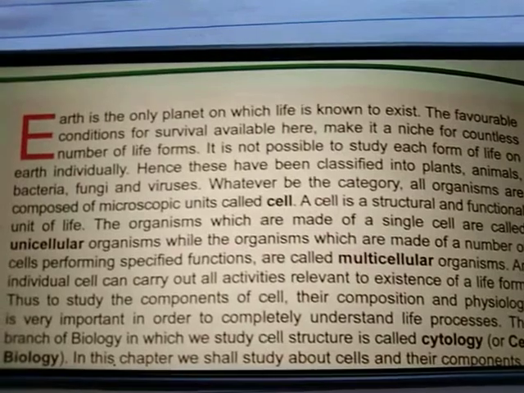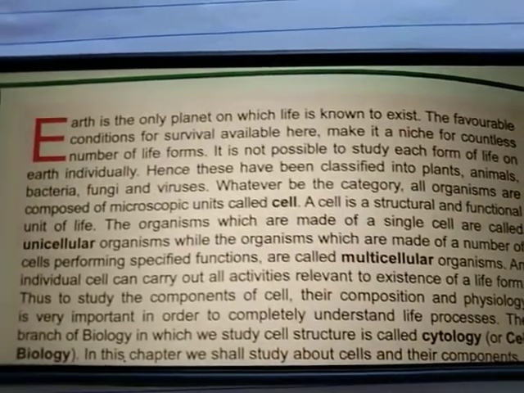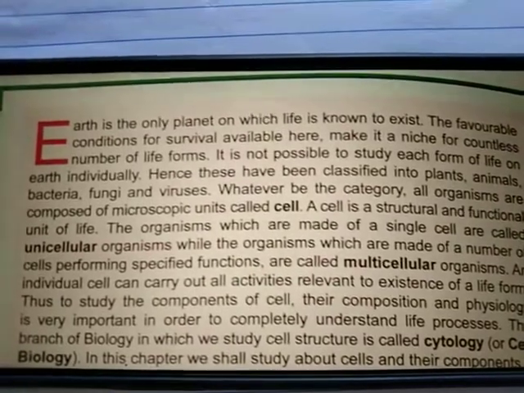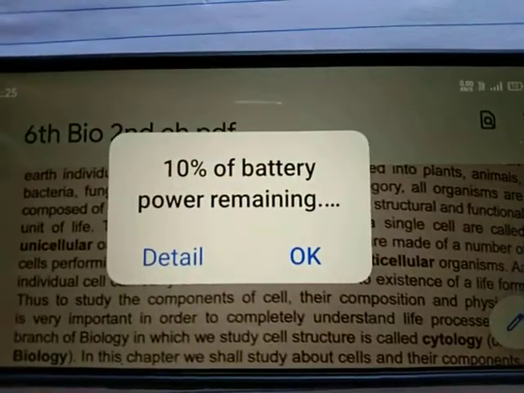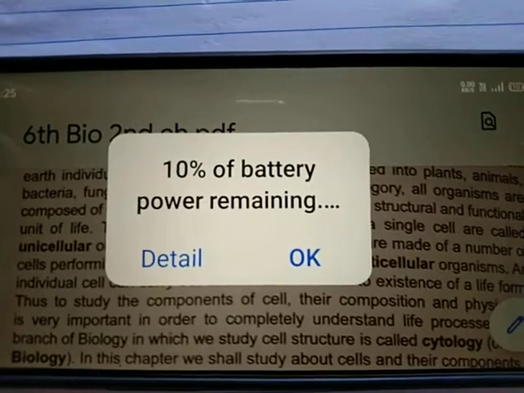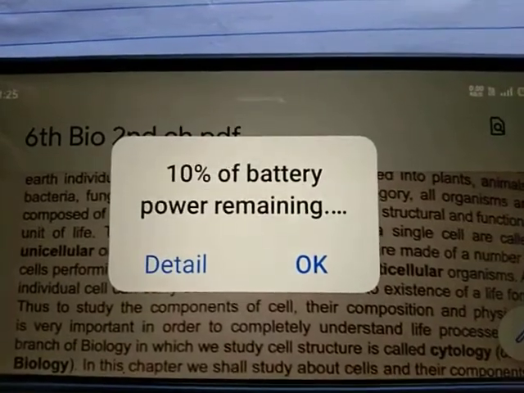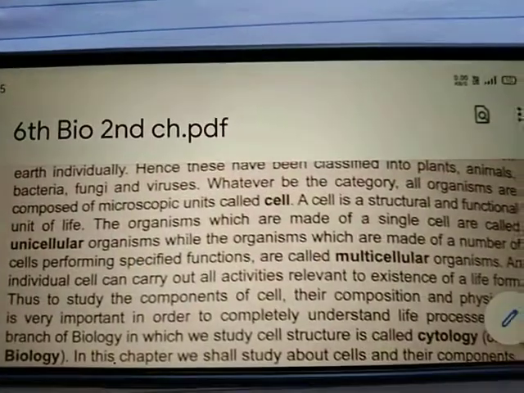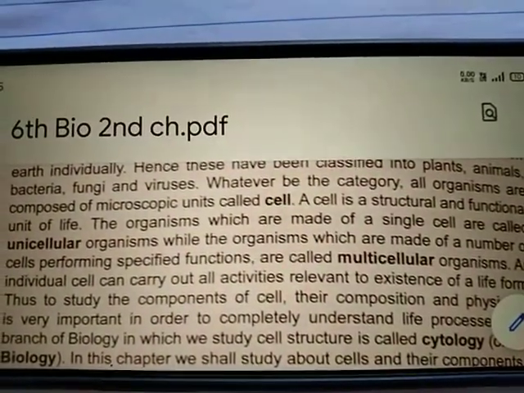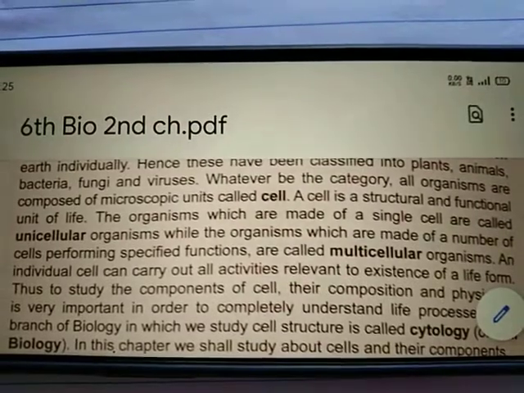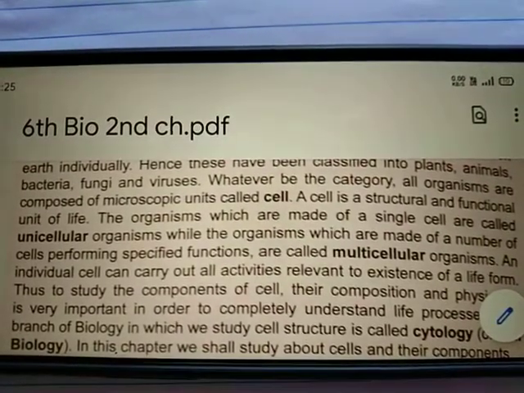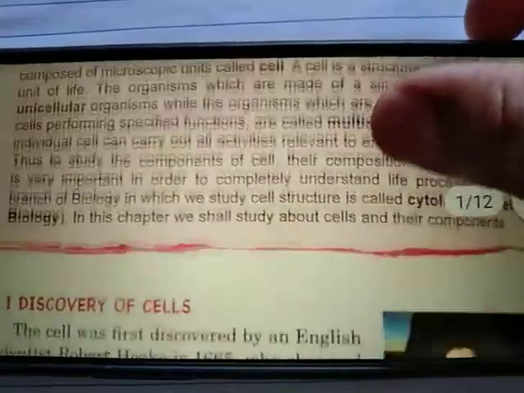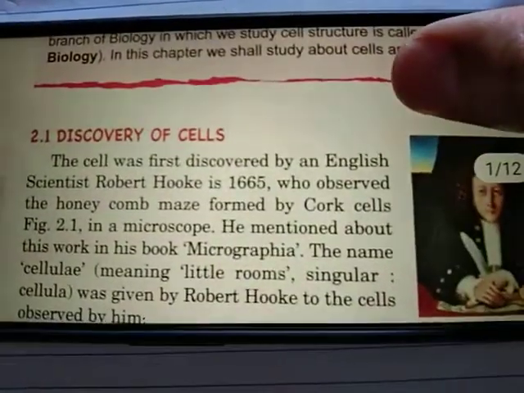Now students, one term is there: cytology. Cytology is the branch of biology which deals with the study of the structure of the cell. Clear? So now we will have a short discussion on the discovery of the cell.